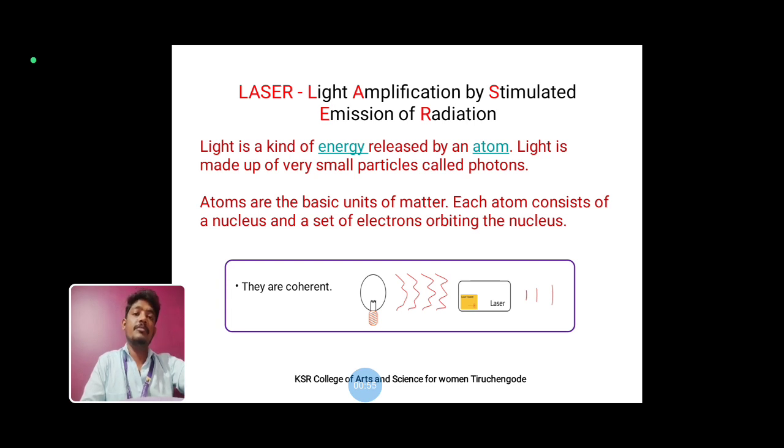From the definition of light, three major differences are found when comparing laser and light. Light has no directionality, but laser has high directionality. Light has less intensity, but laser is a high intensity source of light. And also, ordinary light is not a coherent beam, but laser light is a coherent beam.